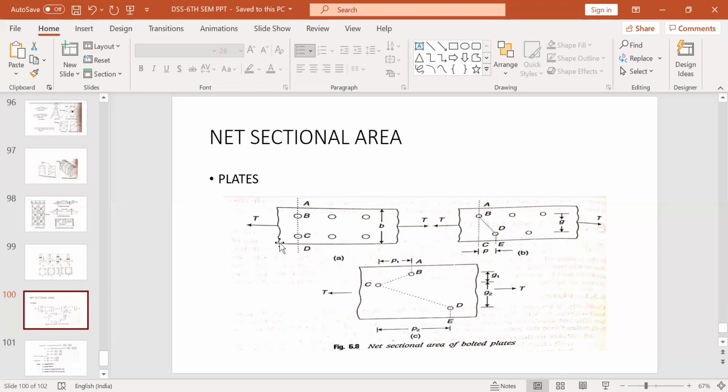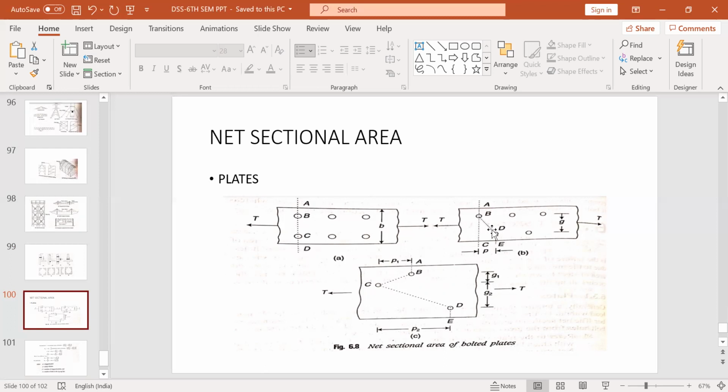See, this is a plate. Here bolting is done with two bolts in one row, or one column, having breadth B and height small b. Now this is chain bolting, one line. Now you have staggered it. When you stagger it, this pitch is P. This is a simple pitch.